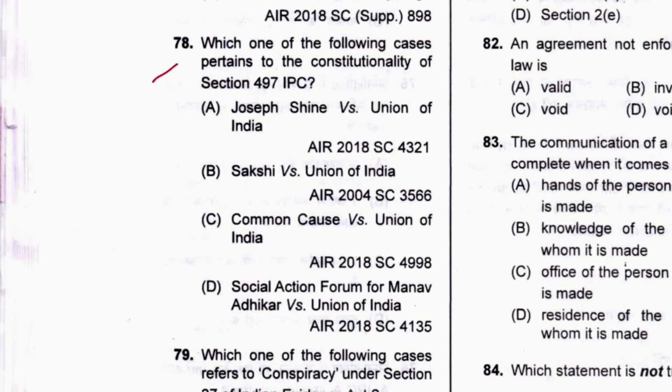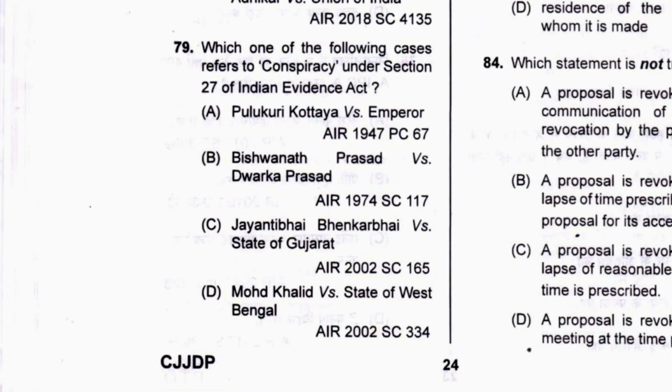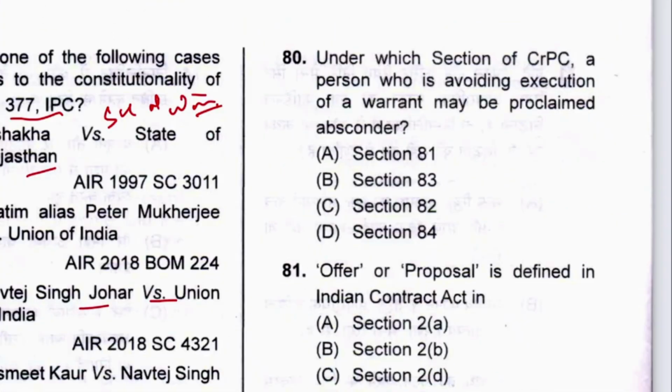Next, 78. Which one of the following cases pertains to constitutionality of 497? That was Joseph Shine versus Union of India. A is the answer. And 497 was held unconstitutional. A is the answer. Next, 79. Which one of the following cases refers to confession under section 27 of the Indian Evidence Act? That is Pulukuri Kottaya versus Emperor. A is the answer. This is a very common question. Next is 80. Under which section of CrPC may a person who is avoiding execution of a warrant be proclaimed an absconder? That is 82. C is the answer.